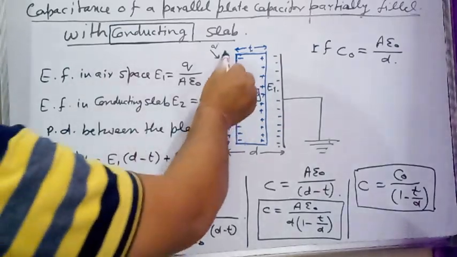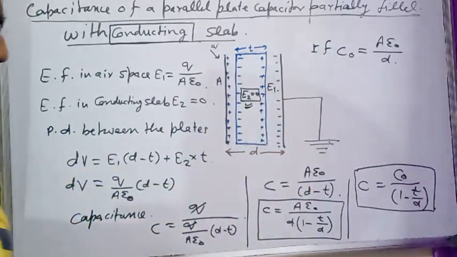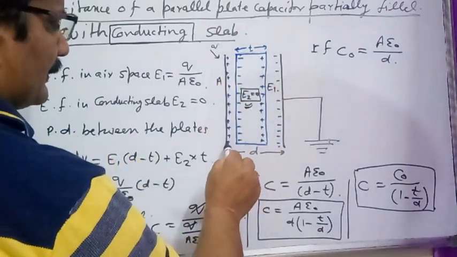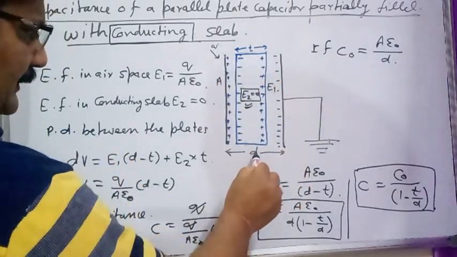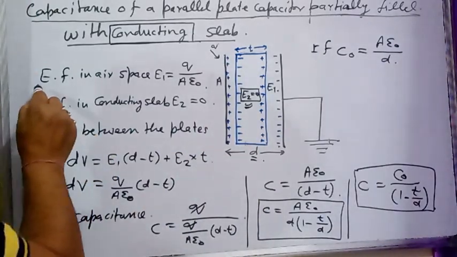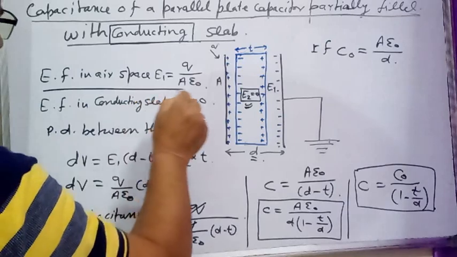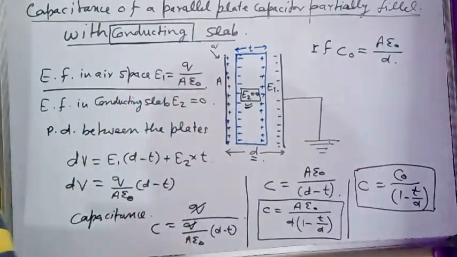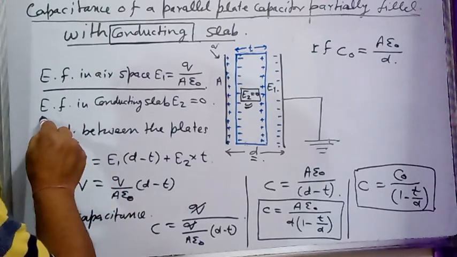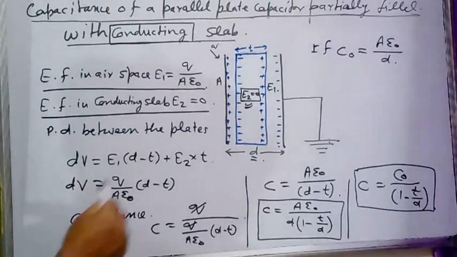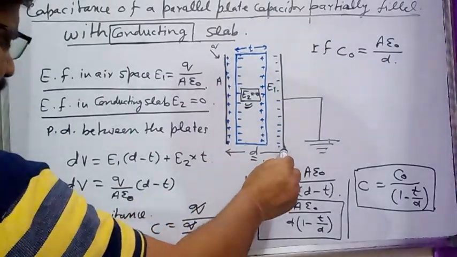So what can be the capacitance of this parallel plate capacitor? If the thickness of this conducting slab is small t, and the separation between the two plates of the capacitor is small d, then first of all, what is the electric field in the air space? E1, suppose, is given as Q divided by A epsilon naught. Electric field in the conducting slab, E2 equals 0. So what is the potential difference between the two plates of the capacitor?